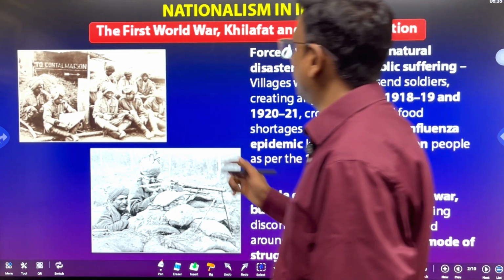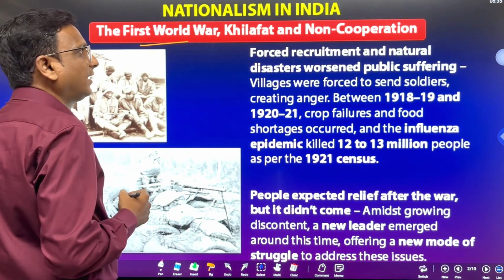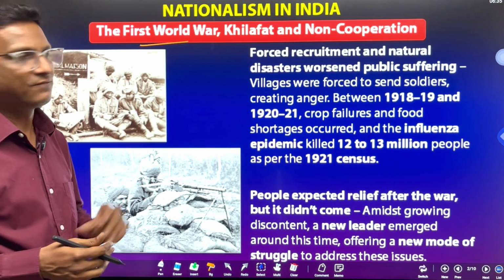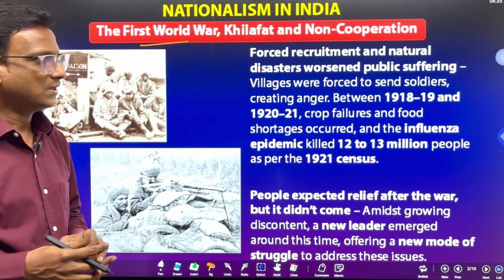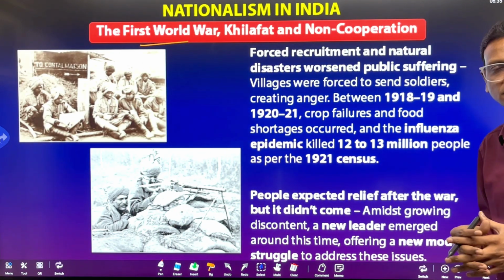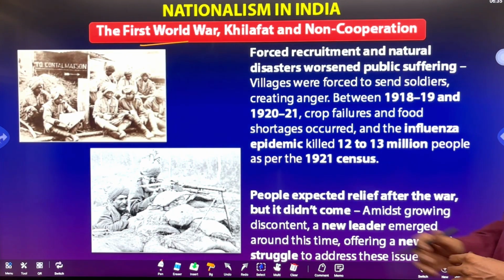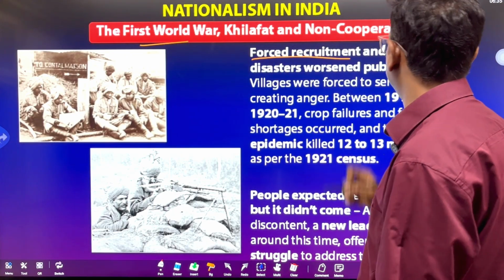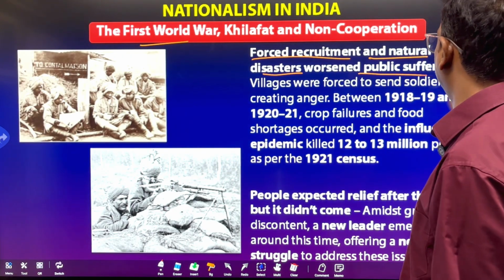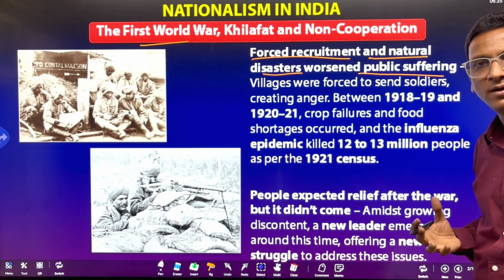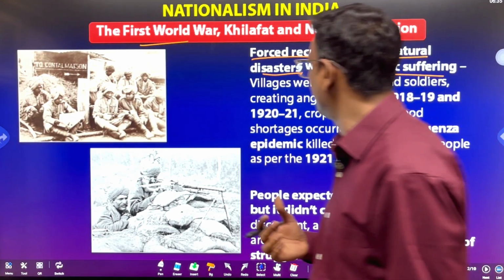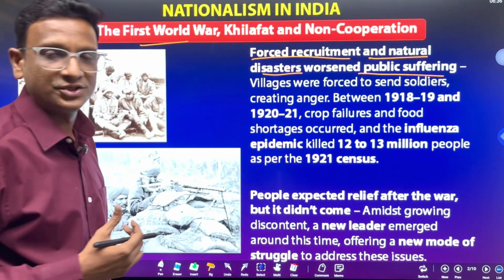So, the First World War, Khilafat and non-cooperation. We are going to discuss these three items here. First, let us see the First World War. What happened in India? The scenario in India: the first thing was forced recruitment and natural disasters. They made the living of people more difficult. Their lives became more miserable because of the forced recruitment.